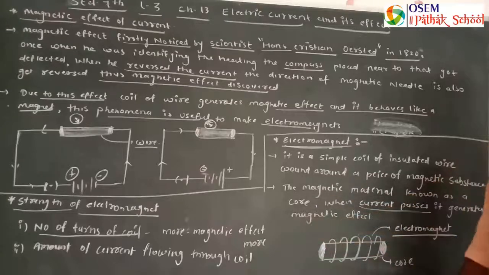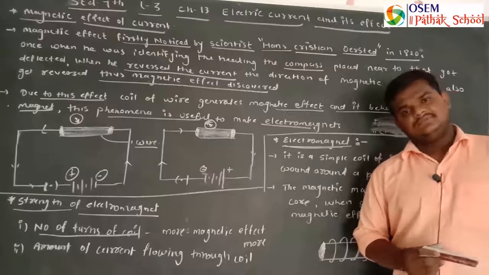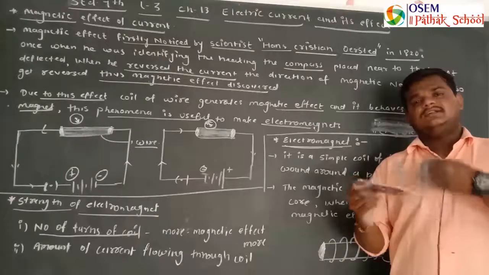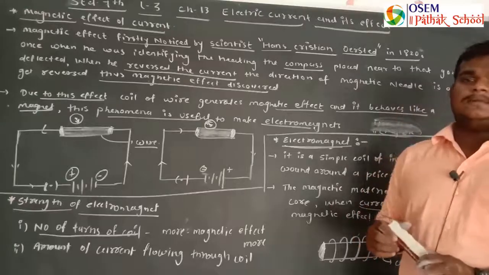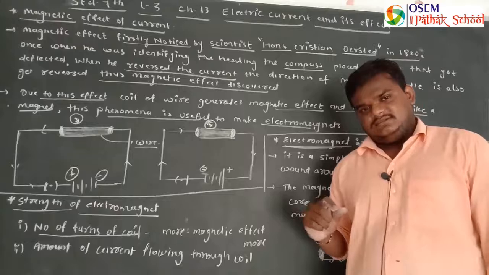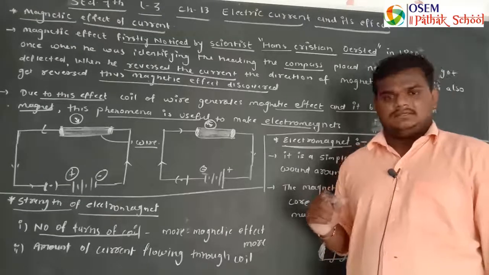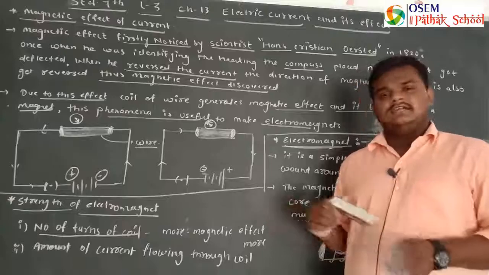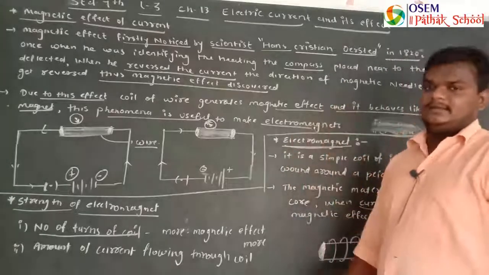And the second thing is the amount of current which is flowing through the coil. If there are 400 turns and you are flowing just 0.5 ampere of current, this will not generate a high value of magnetic effect. So the second factor is the amount of current which is flowing through this electromagnet.